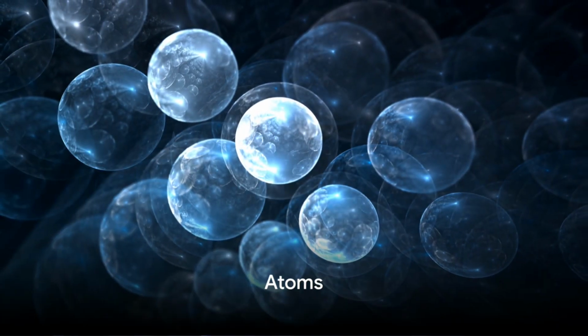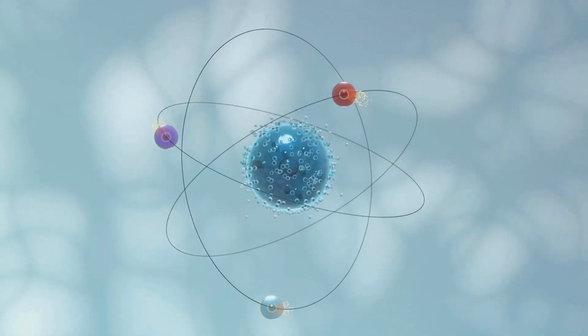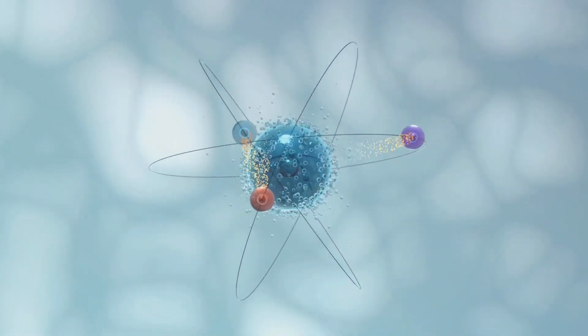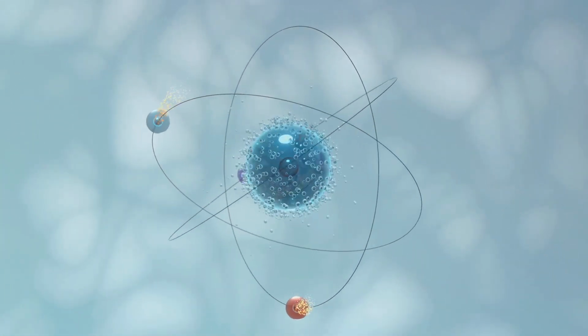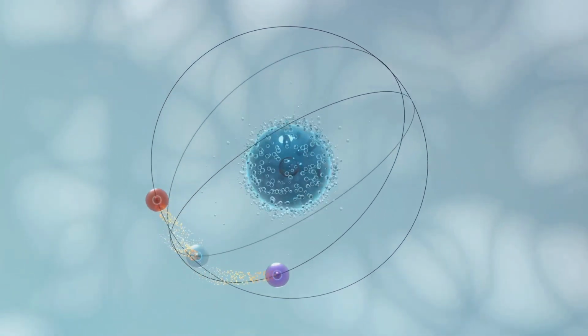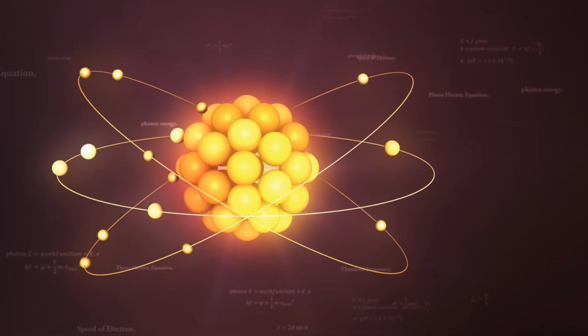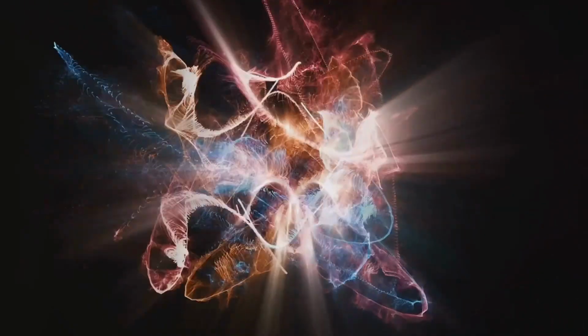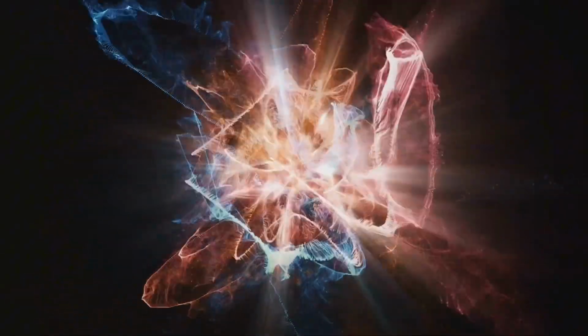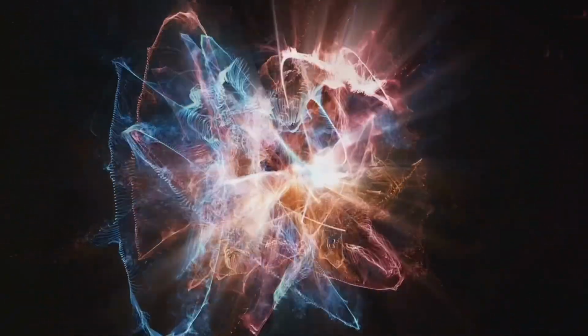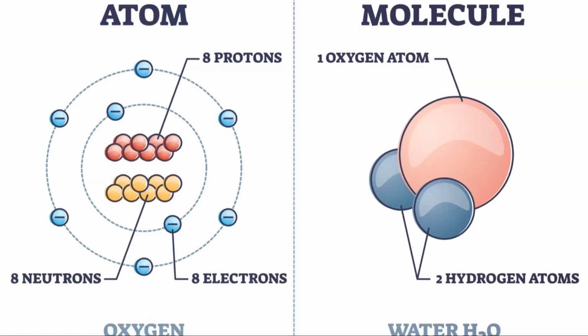Imagine the world of atoms, the smallest unit of a chemical element that retains the properties of that element. It's a universe of its own, teeming with activity and contributing to the existence of everything we know and experience. An atom might seem simple at first glance, but it's far from it. At its core, an atom is composed of three key parts: protons, neutrons, and electrons. Protons carry a positive charge, while electrons carry a negative one. Neutrons, on the other hand, are neutral, carrying no charge at all. This balance of positive and negative charges within an atom is what makes the atomic world.